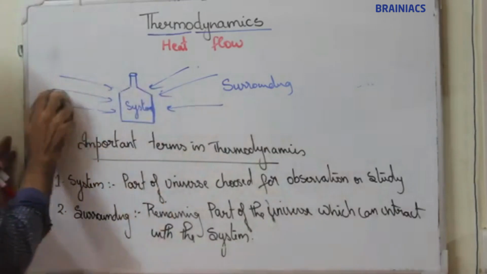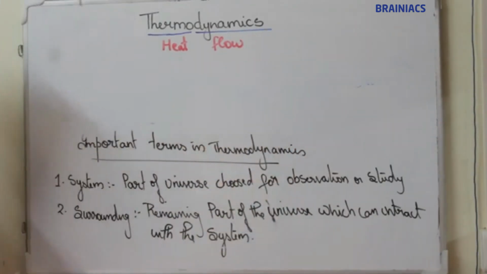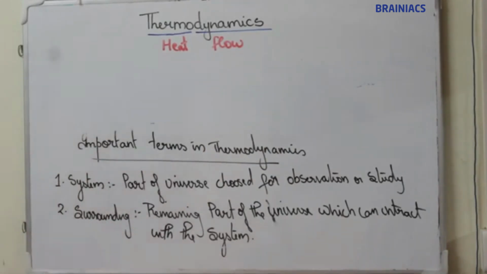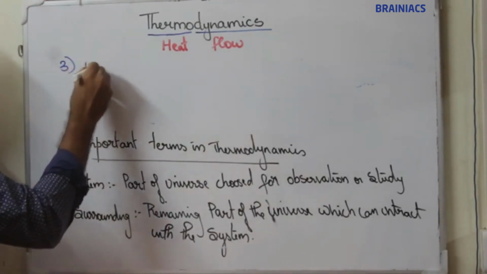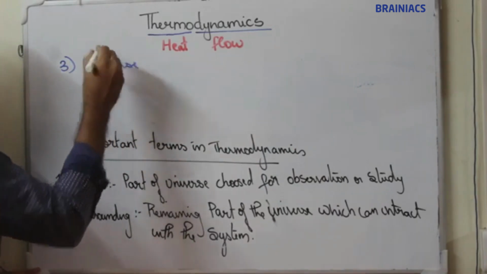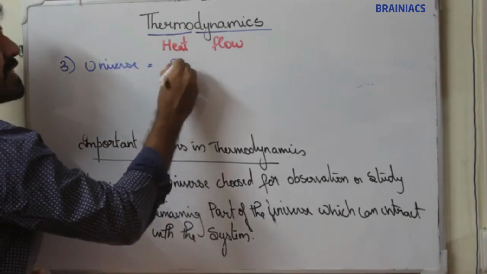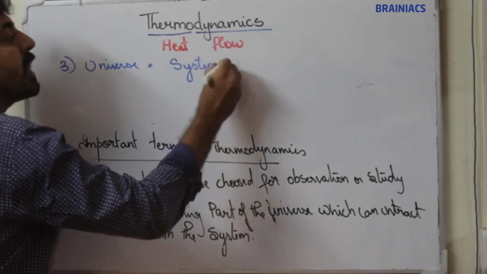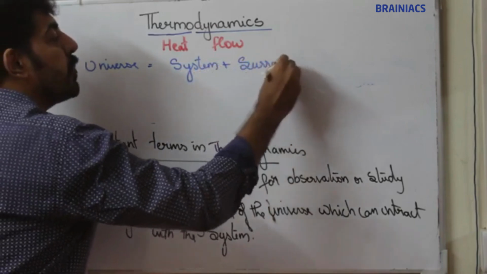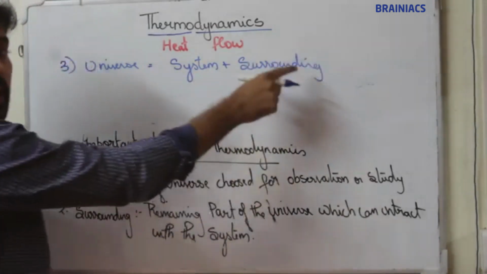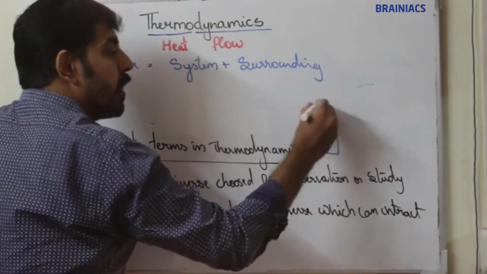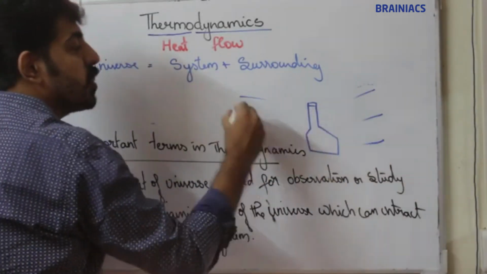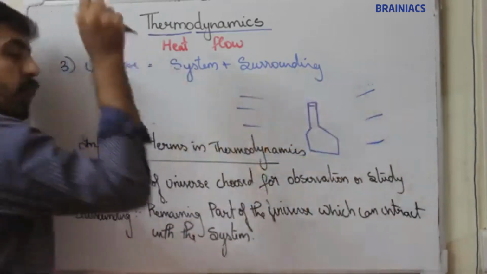Third one is universe. Now what is universe? Universe means system plus surrounding. If you consider a bottle, then this bottle is my system and the remaining part is known as surrounding. So system plus surrounding is universe.